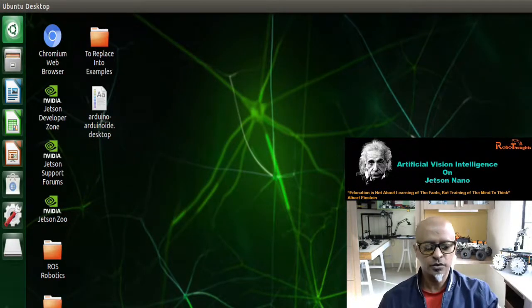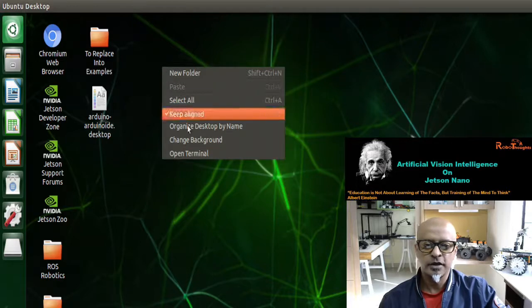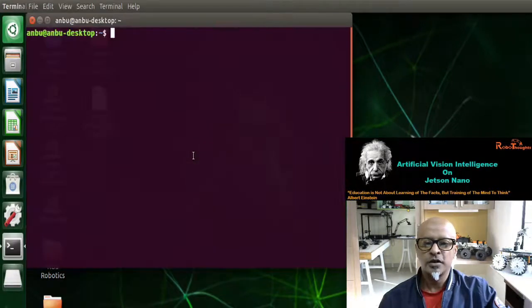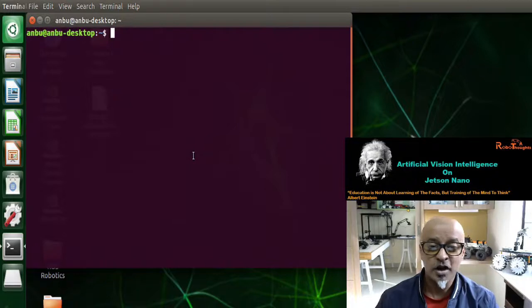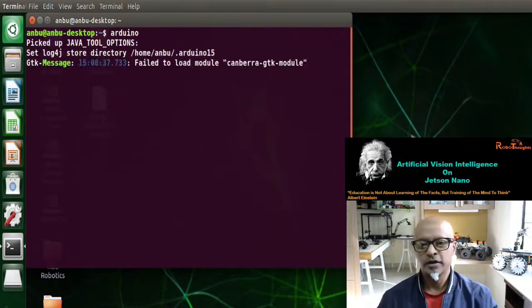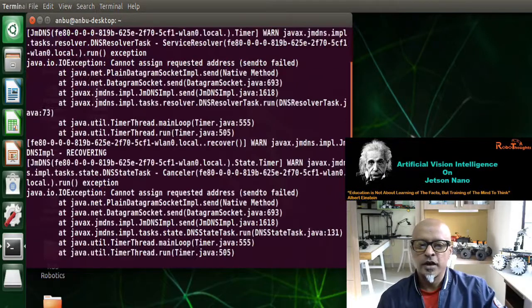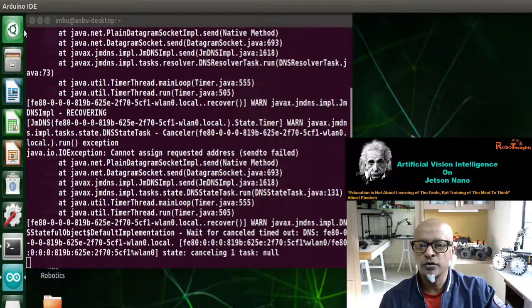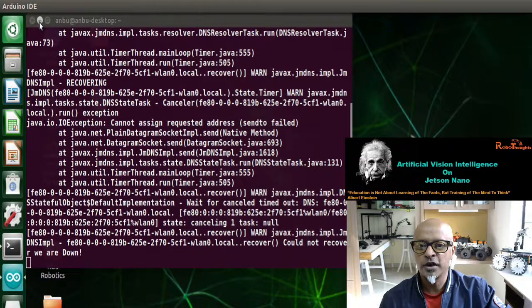So let's do one thing, guys. Let's open up the most beautiful single terminal. What you need to do is right click, open terminal, and then type Arduino. This should open up Arduino in a while, or it might be hiding behind the screen, which I will have to look for. Let me just minimize this window.